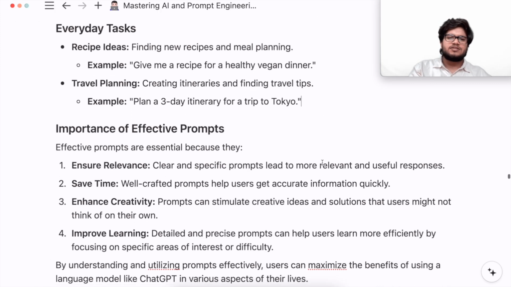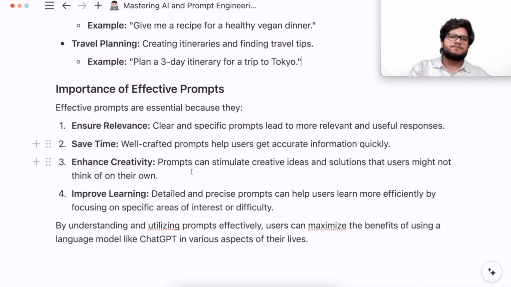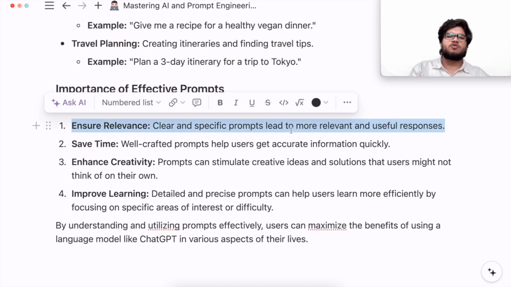Now let us see the importance of effective prompts. So effective prompts are essential because they ensure relevance. Clear and specific prompts lead to more relevant and useful responses. Whatever you need, ChatGPT will give you a response of that particular thing only. If you give it a broad spectrum, it will cover most of the things, but not in depth. If you are specific about something, it will give you the answer for the particular detail in depth.